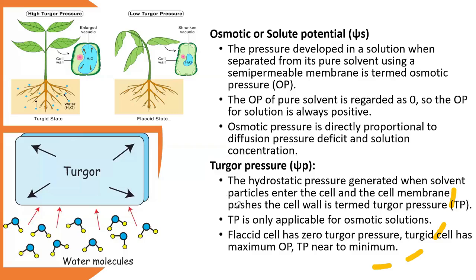Then there is the turgor pressure. The hydrostatic pressure generated when solvent particles enter the cell and the cell membrane pushes against the cell wall is termed the turgor pressure. In this diagram, this mechanism can be understood very easily.